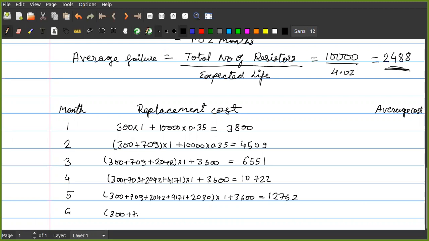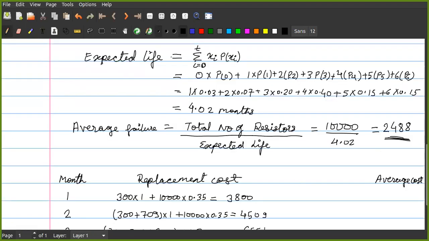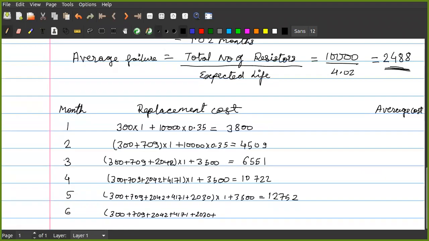Yes, sir. 300 plus 709 plus 2042 plus 4171 plus 2030 plus what is the last month? 2590. So last month is 2590 into 1 plus 3,500. That comes out to be 15,442. Correct? Yes, sir.